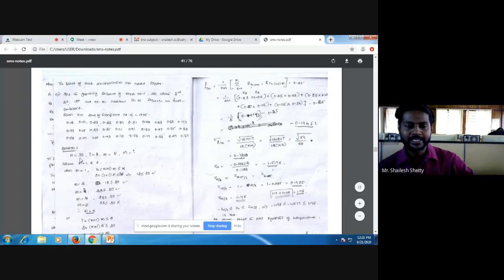So capital N is 30. Small i is the starting number, guys. Small i is the starting number. See in the question, they have told test whether 3rd, 8th, 13th. So what is the first number given? 3rd. So i will be 3 here. If it is asked as 2nd, 5th, 7th like that, then i will be 2nd, that is i equal to 2. But in the question they told 3rd, so i value is 3 here.